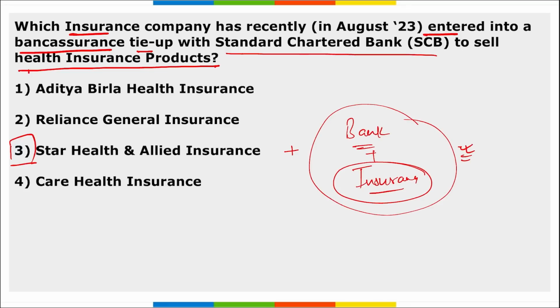So recently, which insurance company tied up with Standard Chartered Bank? That is your SCB Bank. It is Star Health and Allied Insurance that tied up with SCB Bank under this bancassurance.